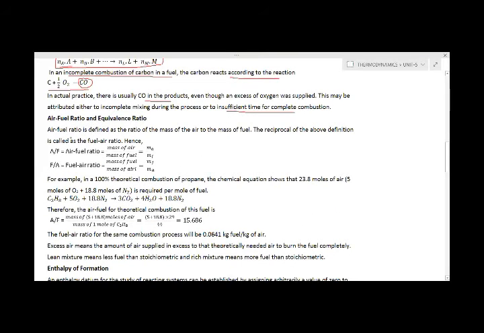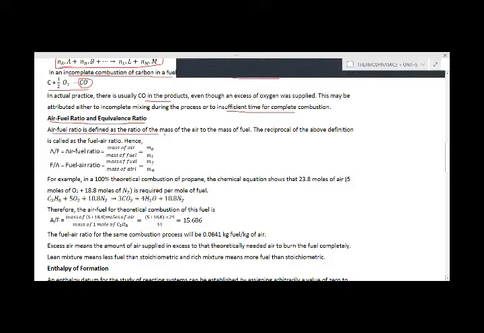Then these two ratios are mostly used in different mixtures, called the air fuel ratio and the equivalence ratio. Air fuel ratio is defined as the ratio of the mass of the air to the mass of the fuel.